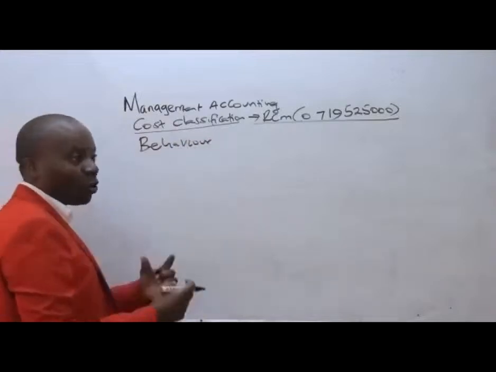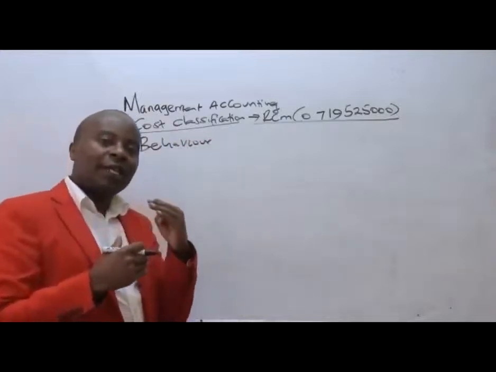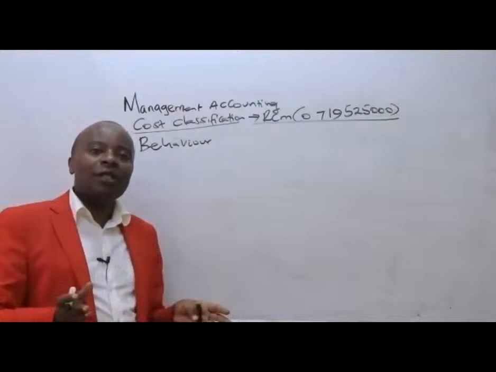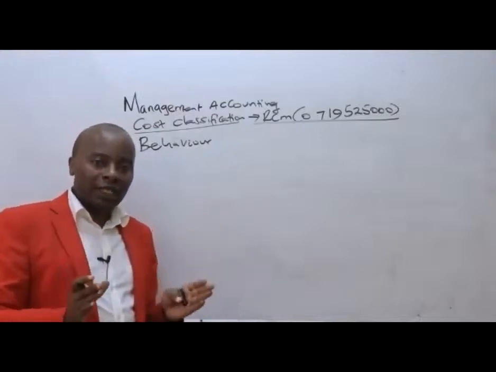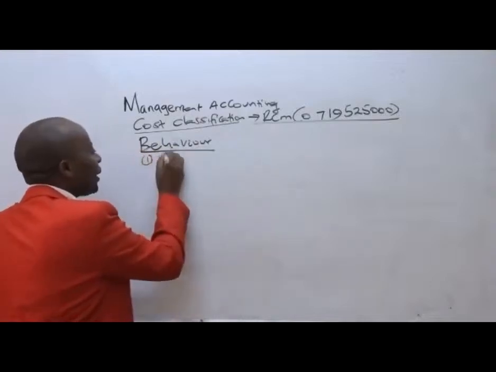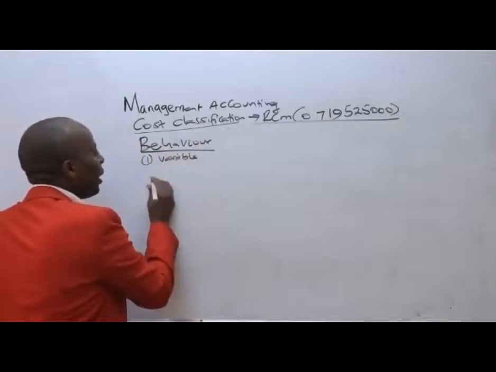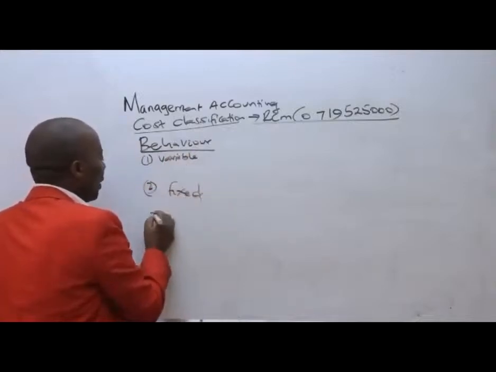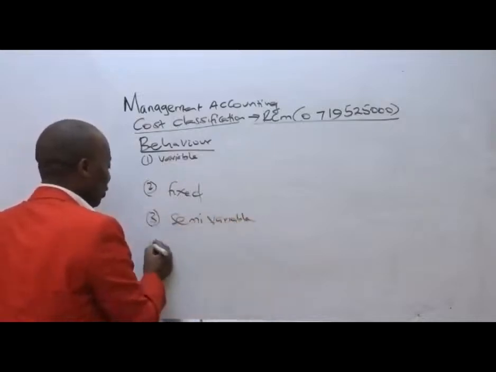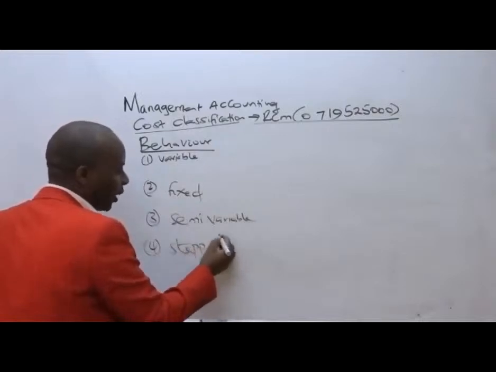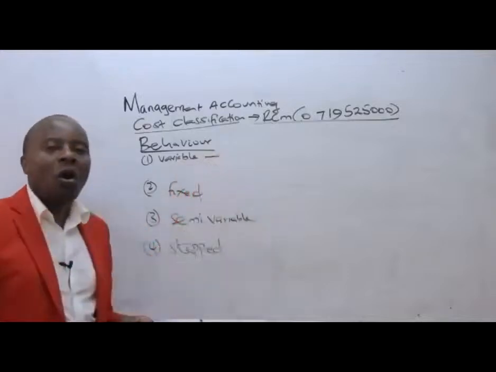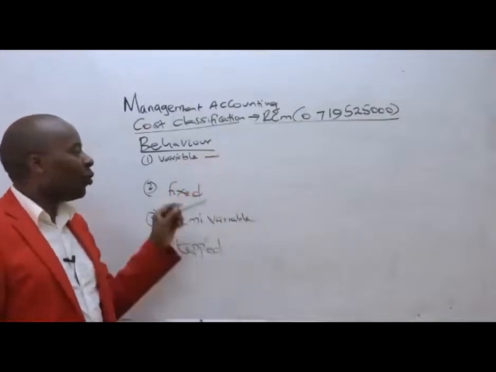Behavioral classification, how do they behave? You know, there are those costs that change as output changes. There are those costs in this case that are ever static. So in terms of behavioral classification, ladies and gentlemen, we have costs that are variable. We have costs that are permanently fixed. We have costs in this case here that are semi-variable. We have costs that move forward in form of steps, what we call the stepped fixed cost. Ladies and gentlemen, variable costs I would want you to appreciate from the word vary.